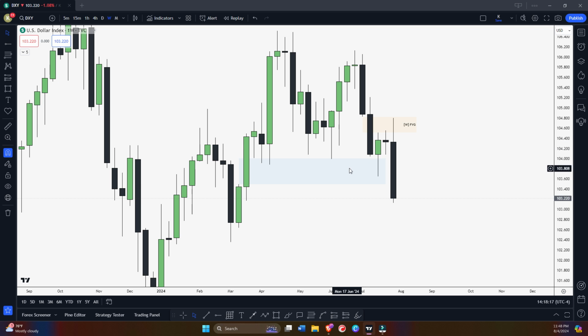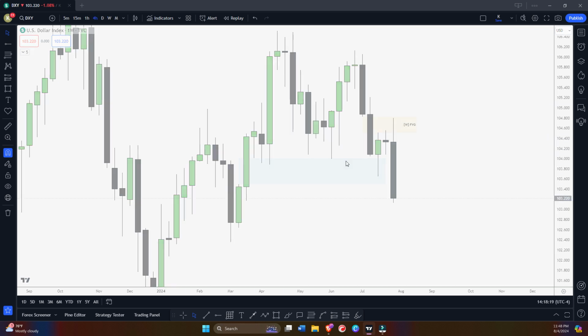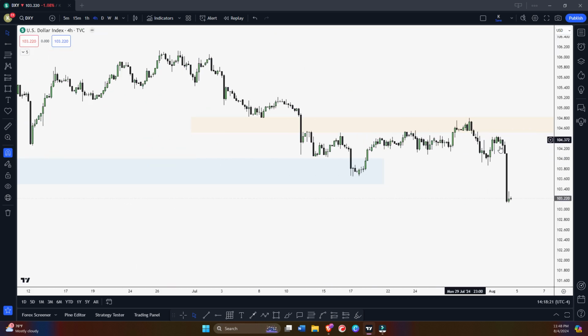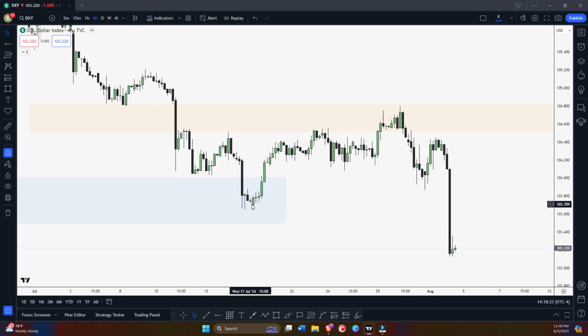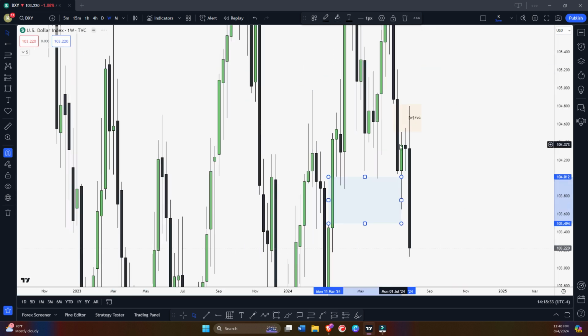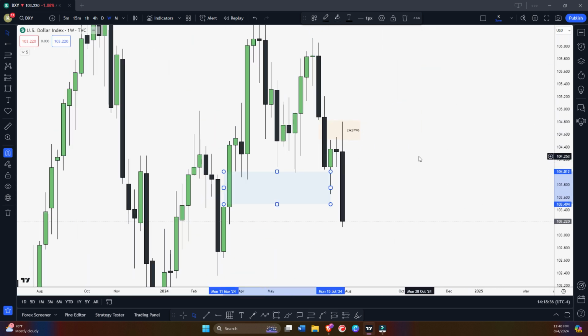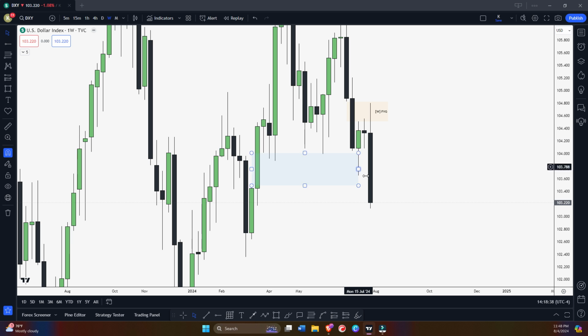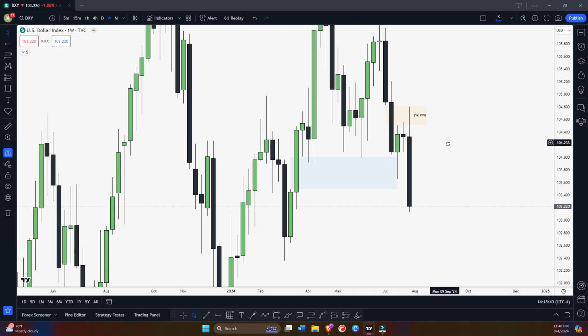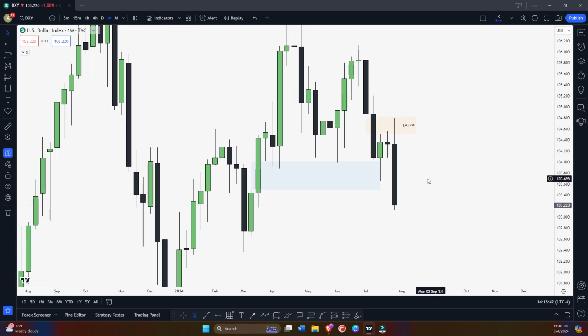So this was basically trapped order flow, and if you go to the 4 hour time frame, you will see so much consolidation. You can see how the market was in range from this weekly bullish fair value gap to this weekly bearish fair value gap. You can see consolidation, and the day we had NFP, it gave a clear direction. So that's the market condition you should avoid. And if you want to know more about trapped order flow, just go and watch my recent video.